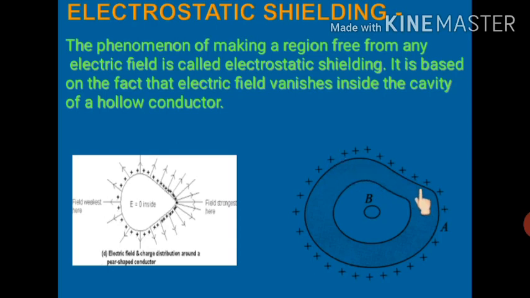This cavity will be shielded from an external electrical influence, and this is known as electrostatic shielding. So if we talk about this ball B, or this cavity, electric field is zero over here. It is based on the fact that the electric field vanishes inside the cavity of a hollow conductor.